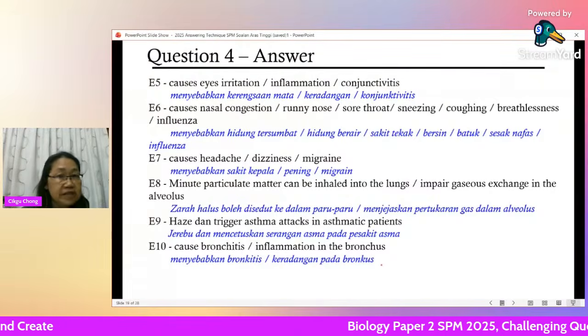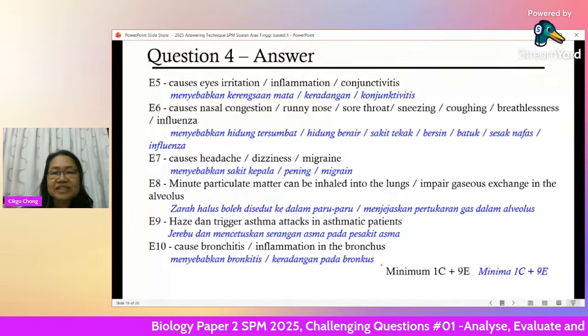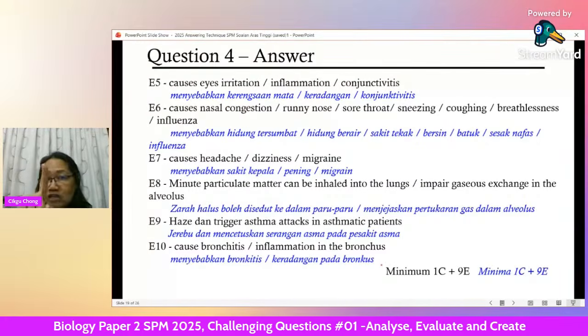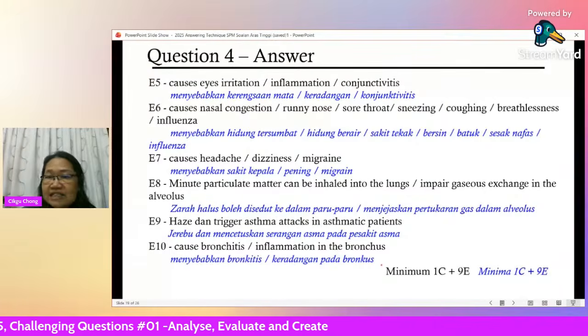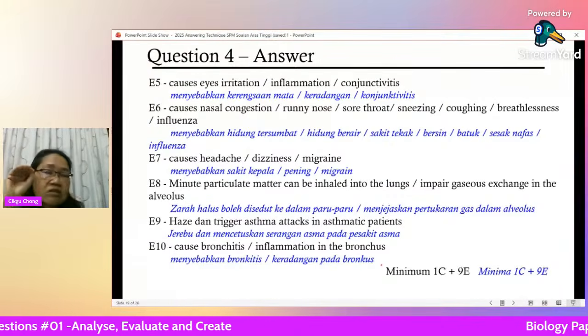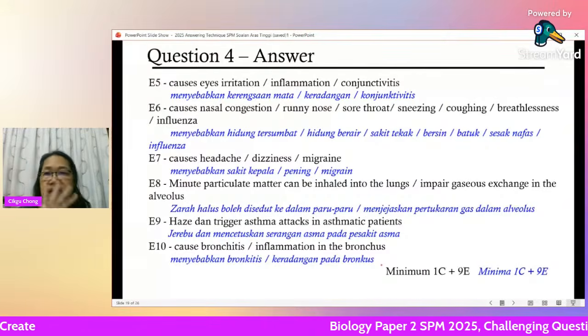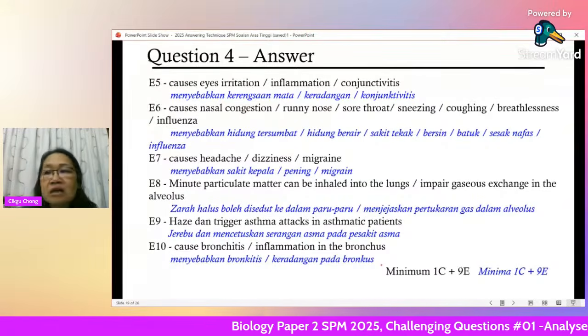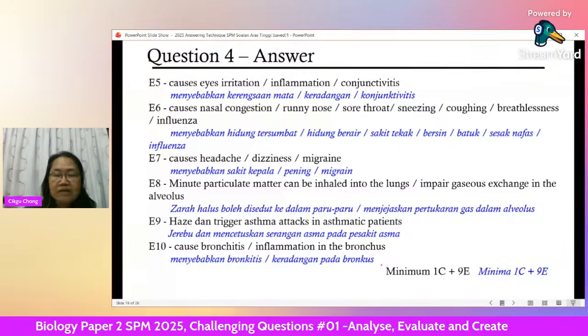Okay, next, not yet finished. So many points. Okay, finish. Sorry, there's another question there. So minimum one cause, and the rest will be your effect. So if you want to get your 10 marks, please keep on writing. Don't worry whether it is accepted or not, the marker will choose for you. Keep on writing. Okay, next.